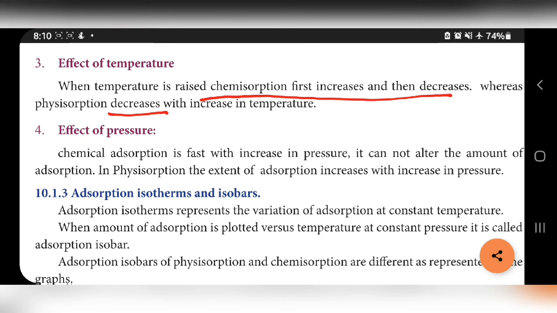Fourth point, effect of pressure. This we also learned already. Chemical adsorption is fast with the increase in pressure, but it cannot alter the amount. Same amount only, but it will be attained fastly in chemical adsorption. But if you are increasing the pressure, in physical adsorption it increases. That is, amount also increases. So with this, factors affecting adsorption is over.